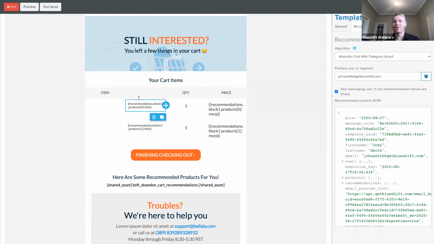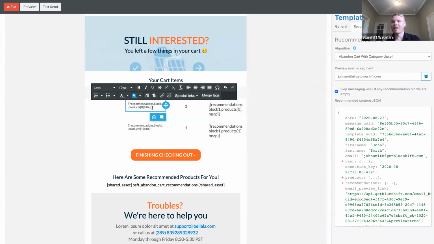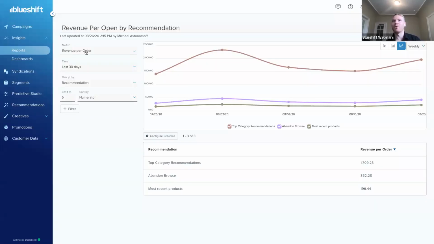So now that we've built out the recommendation scheme, we've seen how easy it is to embed on one of our messaging channels. Now let's go ahead and prove out how effectively we can actually measure the performance here. So up next, I'm going to hop into our insights section. And what we're specifically looking at is report. So a report is centered around a very specific metric or outcome. And then it's going to allow us to glean those insights on how something actually performed. So whether that be a campaign, a recommendation scheme that we used, or any metric that you see from this dropdown, we're going to make that really simple to measure.